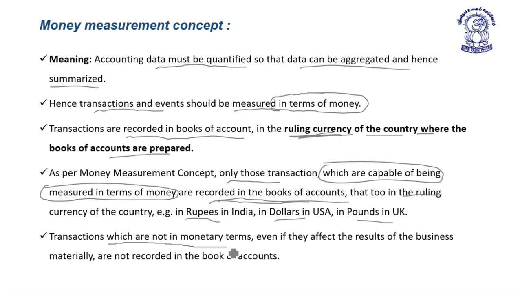Transactions which are not in monetary terms, even if they affect the result of business materially, are not recorded in the books of account. Sometimes some non-monetary transactions which materially affect the business operation are not recorded in the books of account because they cannot be measured in terms of money.